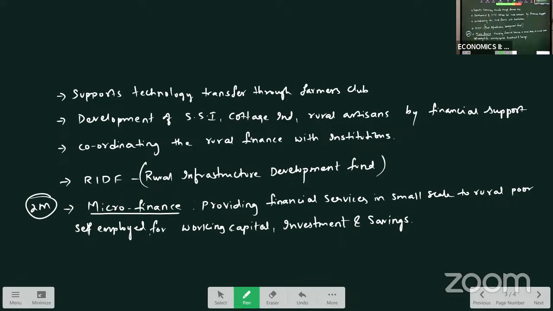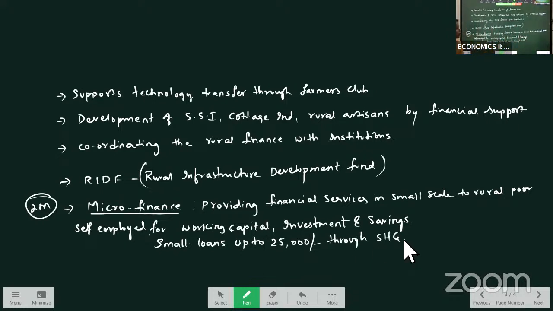So the microfinance credit involves small loans up to 25,000, which is provided through self-help groups. Right? Small loans up to 25,000 rupees are provided through SHGs.